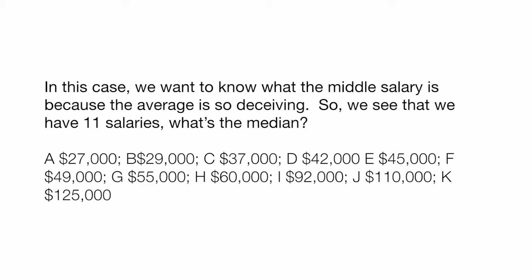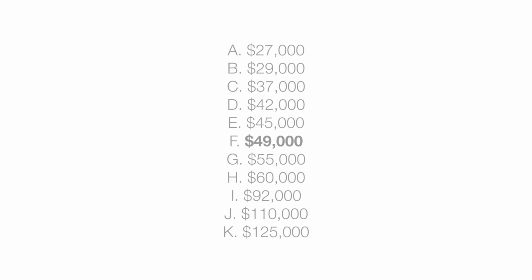Remember, the median is the middle item in a set. In this case, we want to know what the middle salary is because the average is so deceiving. So we see that we have 11 salaries. What's the median? Well, the middle number is $49,000.